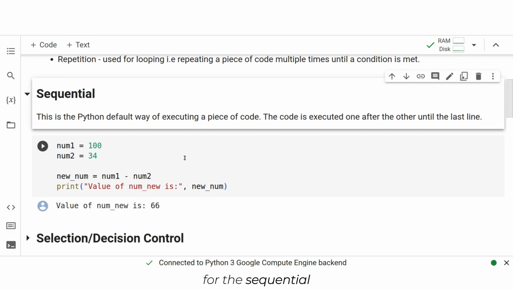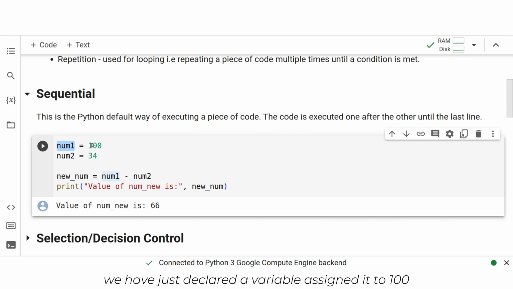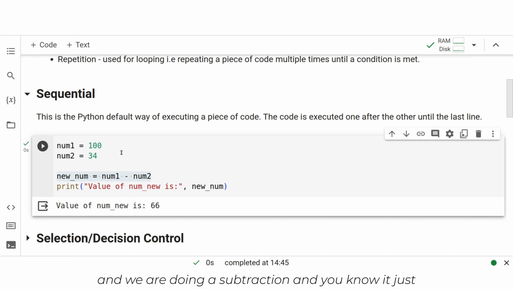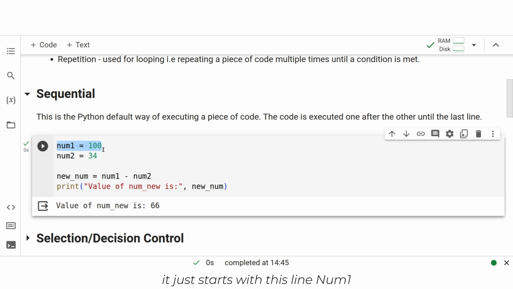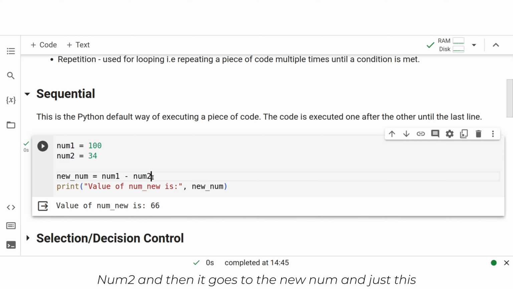For the sequential, this is the Python default way of executing a piece of code. We are not adding any conditional statement. In this case, we have just declared a variable, assigned it to 100, another variable, assigned it to 34, and we are doing a subtraction. It just starts with this line, num1, num2, and then it goes to the new num and does this.